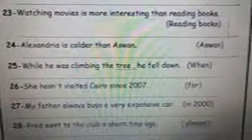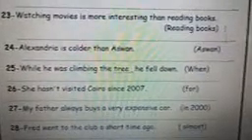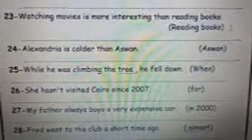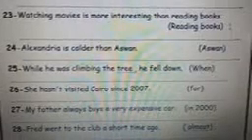Number 23. Watching movies is more interesting than reading books. Reading books is less interesting than watching movies.